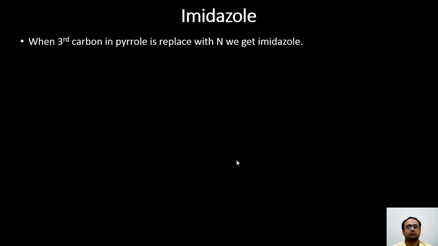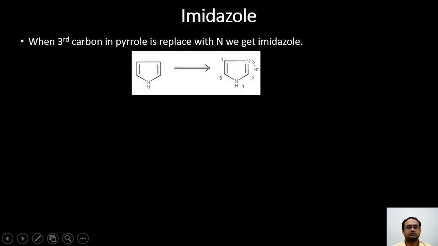Now let us move towards another heterocyclic compound popularly known as imidazole. This can be thought of as resulting from a hypothetical replacement of the third carbon in pyrrole. So this carbon is replaced with nitrogen and we get a structure known as imidazole.